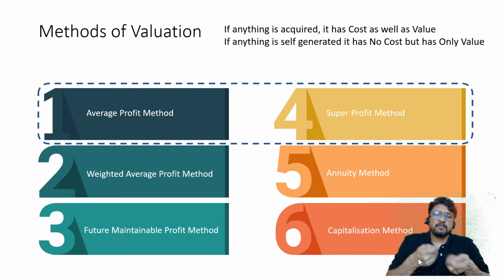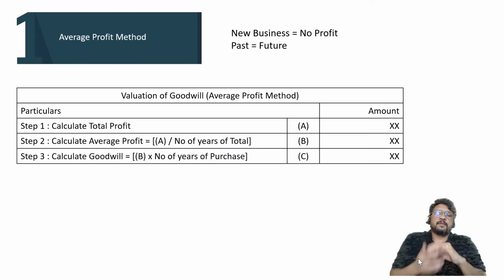In fact, you can also find some variations in these methods. So is it possible to learn all these different things? Yes, but at this moment for 12th standard syllabus we will focus only on 2 methods. First one, average profit method, and the next one, super profit method. Only 2 methods. Now what is the meaning of average profit method?